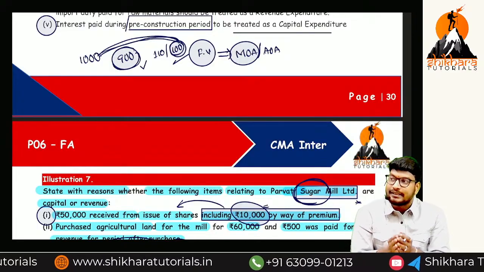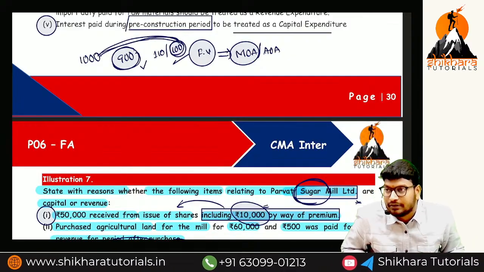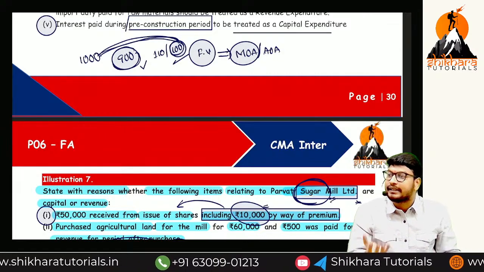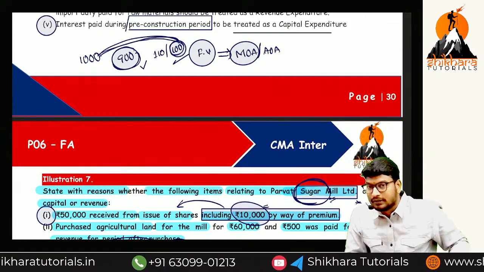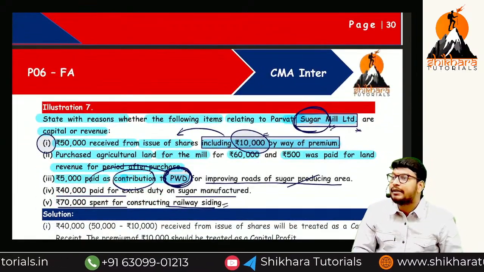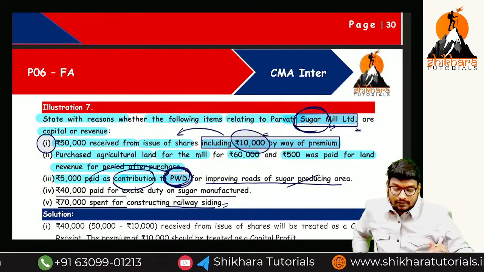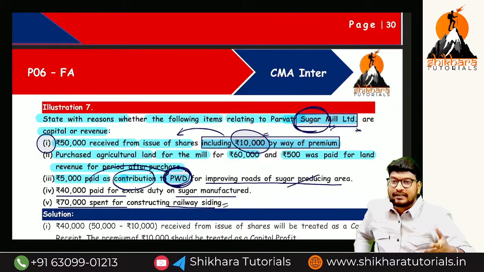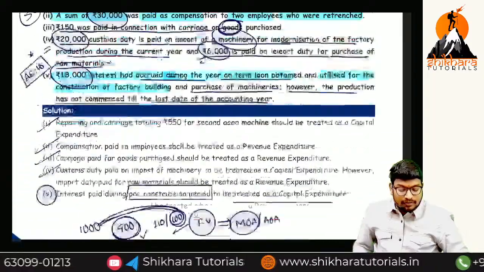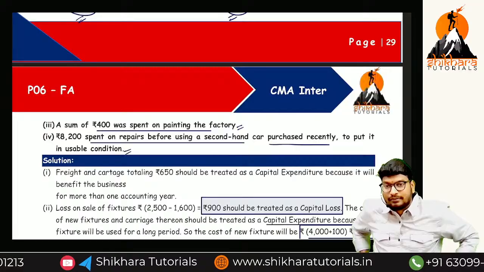Now, if we are receiving the amount from the public for the sale of goods, that is called a revenue receipt. We are selling the goods; we are taking the capital. Are there any doubts? So these are the points. Did you understand this PWD? PWD means a certain board will be there. For that board we used to pay fixed amounts, for the purpose of electricity or security, whatever it is. So this is the overall concept about capital and revenue transactions. How many marks? 7 marks. Okay.